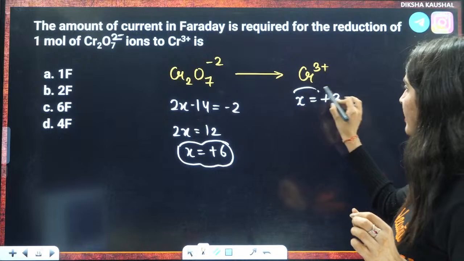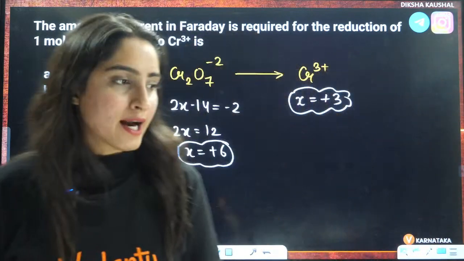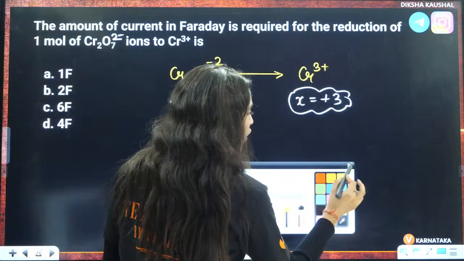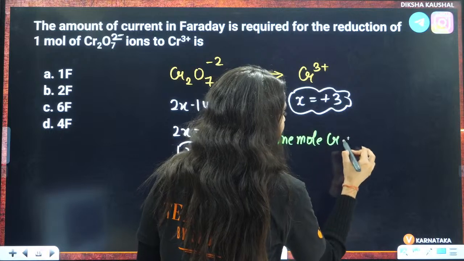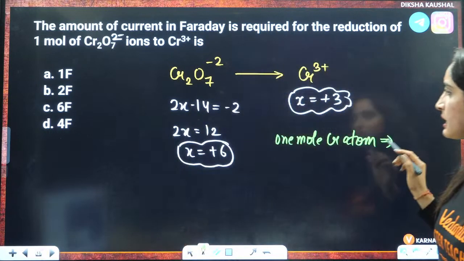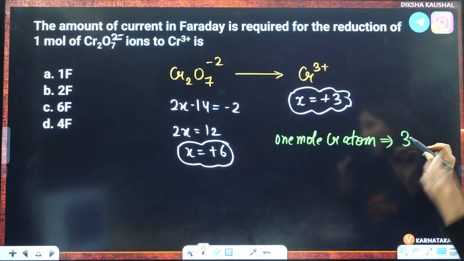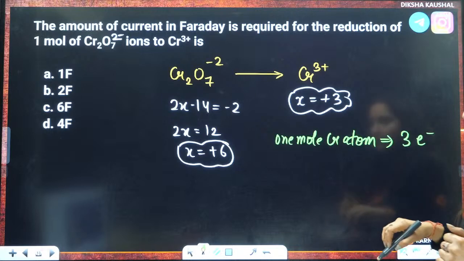One atom means 1 mole of Cr atom. So you can write it here, 1 mole of Cr atom. How many electrons are gained? 3 electrons are gained, right?